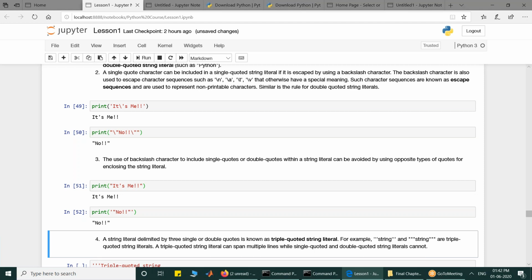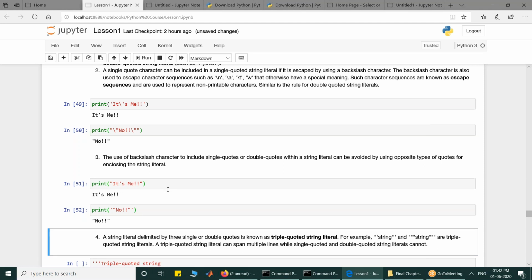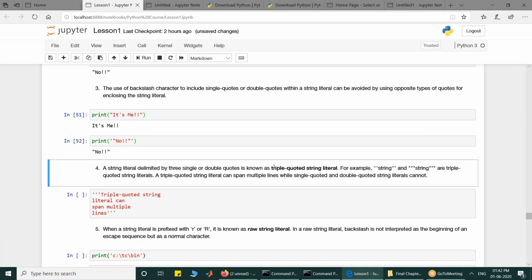And if you want to use quotes within the string, you use a different type of quote. Now we have the triple quoted string literal, and that is known as the triple quoted string literal.